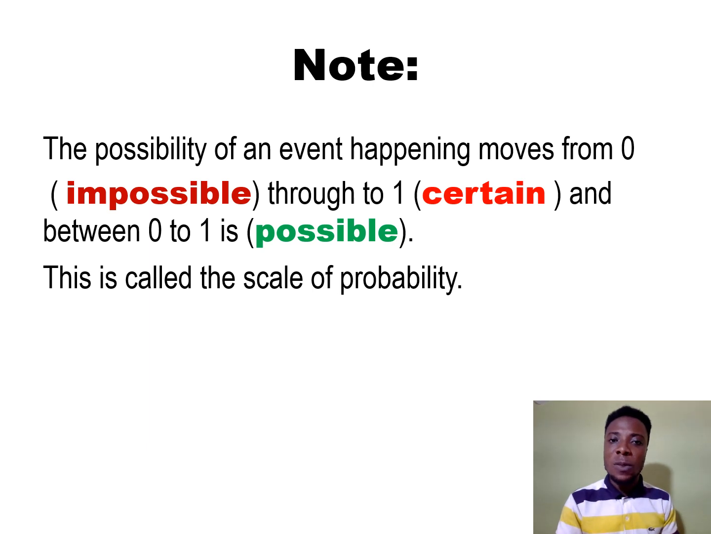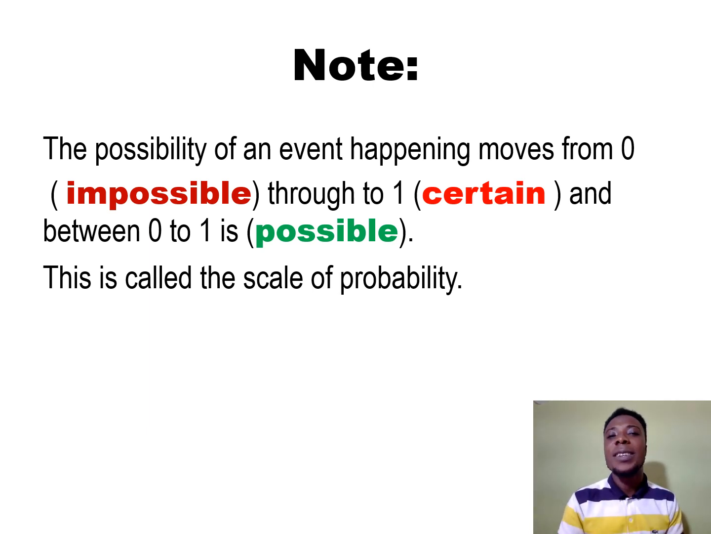When you move from 0, between 0 and 1, you may have possible. And when you get to 1, it is so sure. You've ended at your destination. So it is so sure to occur or happen. So if it starts from 0, it is impossible. In between 0 and 1 is possible. And when you get to 1 itself, it's certain or so sure.